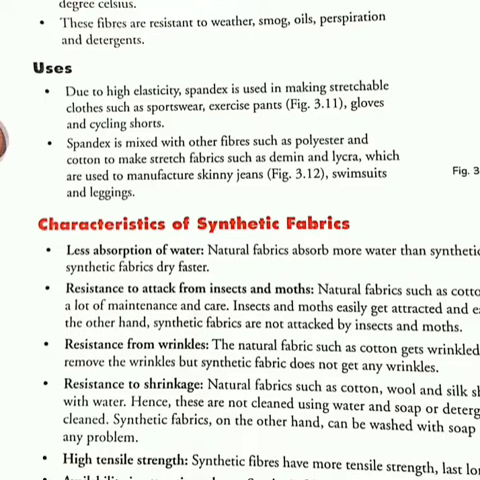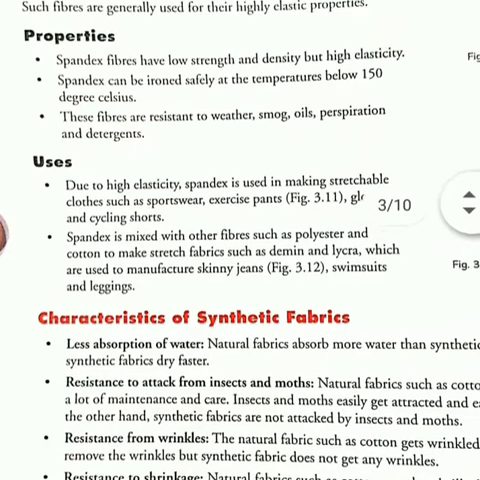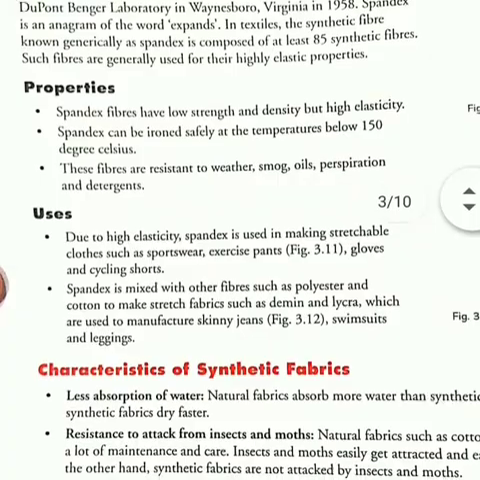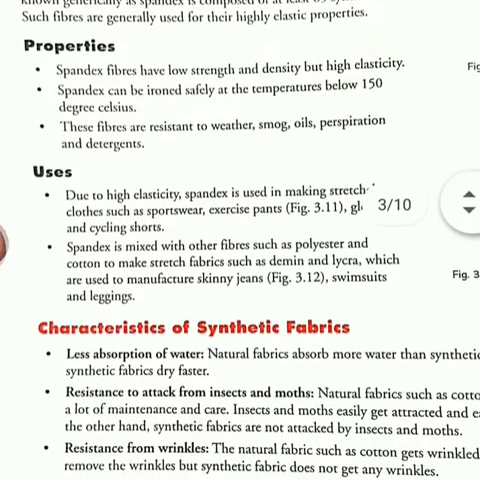Exercise pants, etc., are also made up of spandex fiber. When they are mixed with other fibers like polyester and cotton, they give denim lycra, which is used for skinny jeans. You are of the new generation, you must be wearing skinny jeans, swimming suits and linings also, isn't it? So all these are made up of the fiber named spandex.